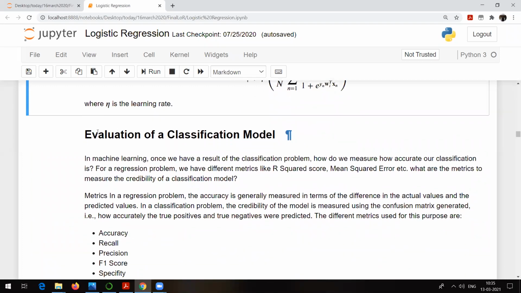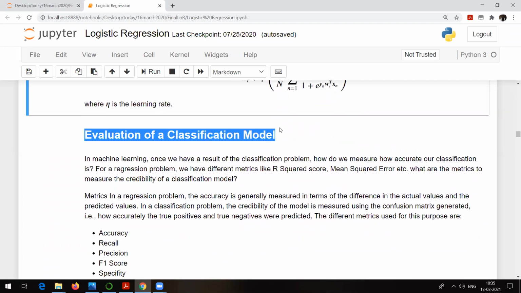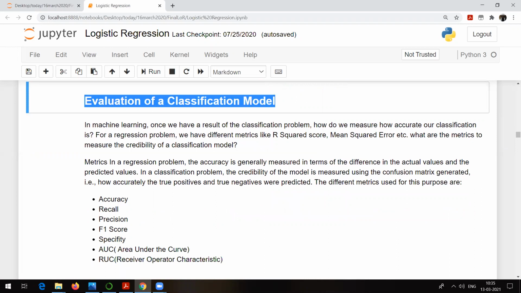Okay, now this is something important: evaluation of a classification model. Now, if you remember, till now in case of linear regression, we talked about how to create a prediction model. In that case, we have seen that linear regression is used for solving prediction types of problems. But here the problem is not prediction. The problem is about classification.